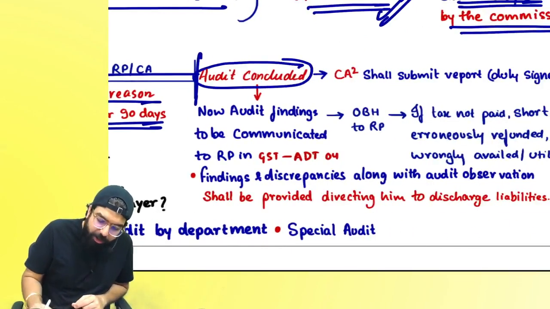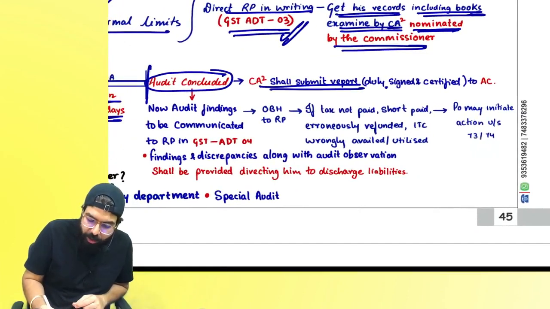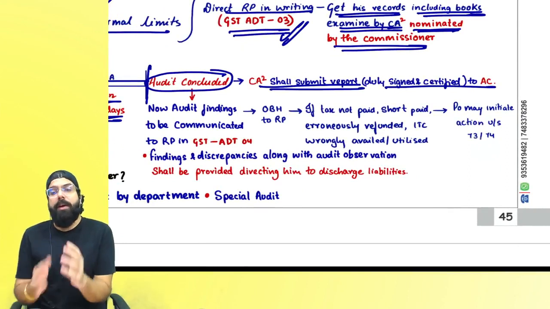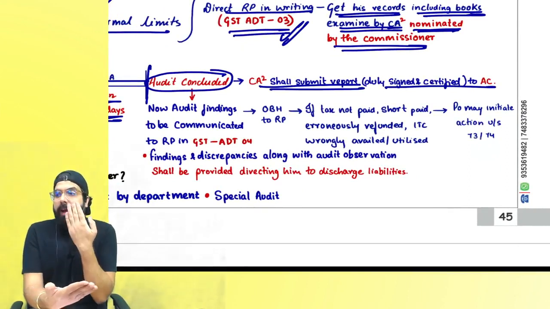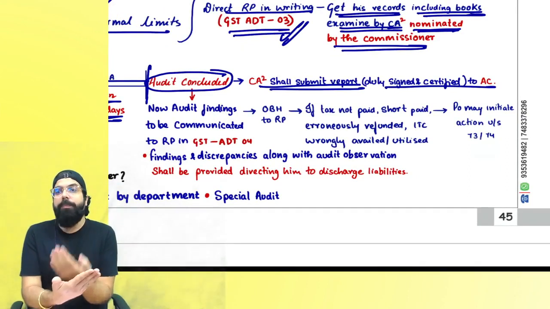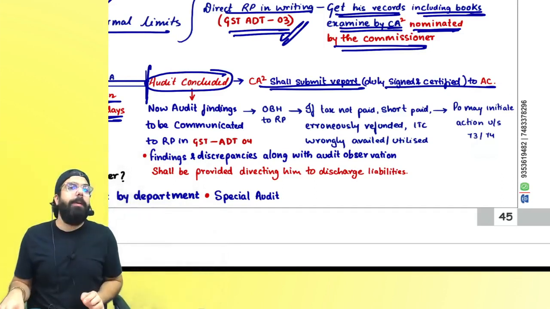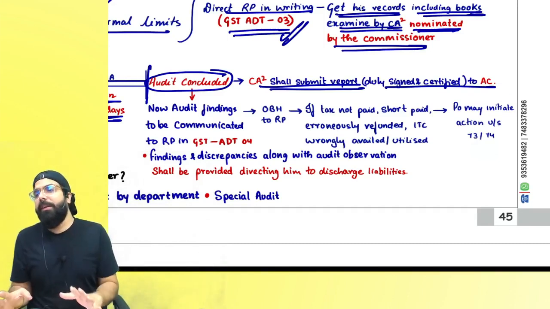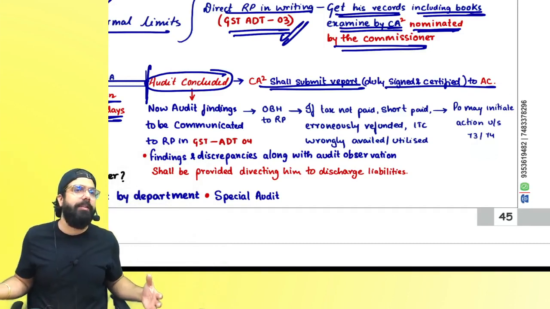Once the audit is concluded, the chartered accountant will give his audit report to the assistant commissioner. Now, the assistant commissioner, based on the audit observation and the audit report given by whom? The chartered accountant, he will prepare ADT 04 and send it to you saying, sir, these are the findings, these are the taxes to be paid, please make the tax payment.